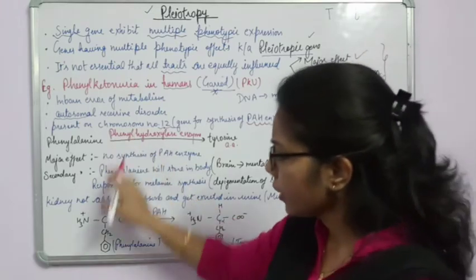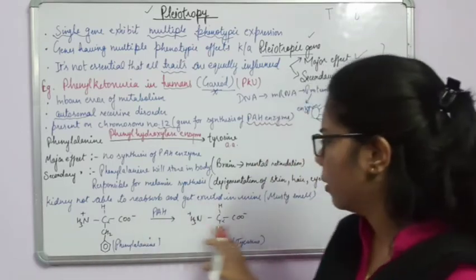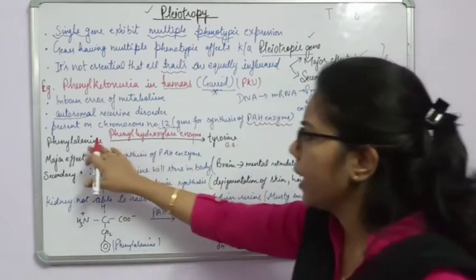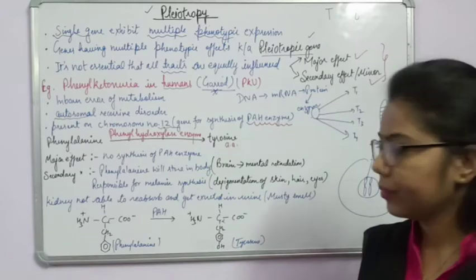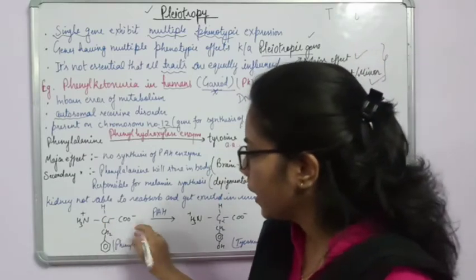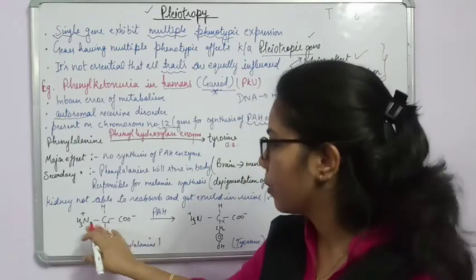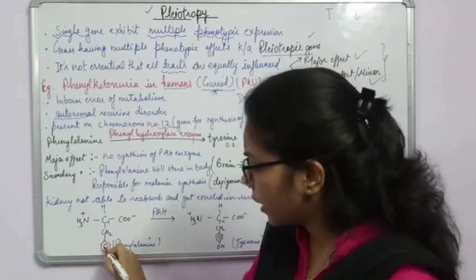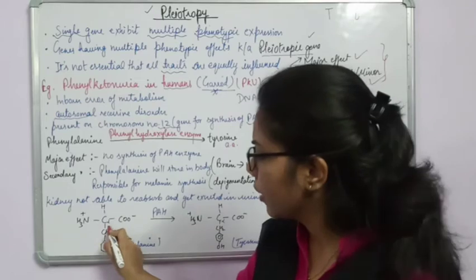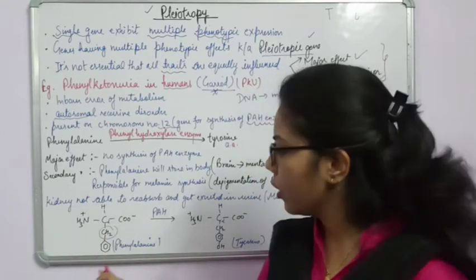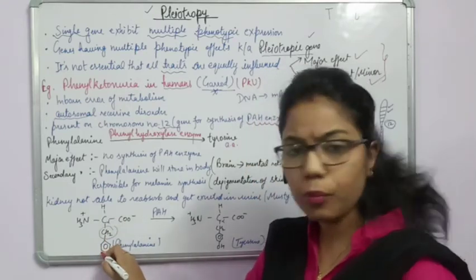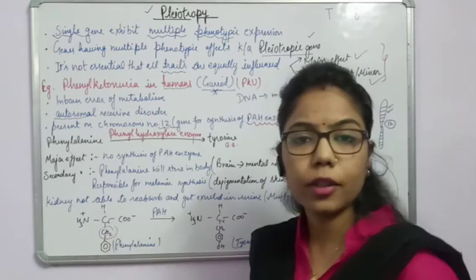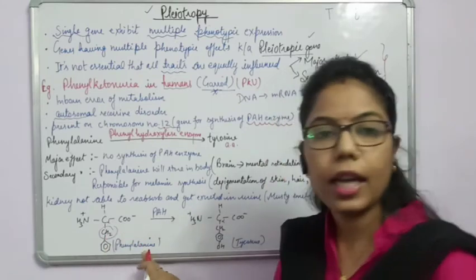Now, here I have shown the structural formulas of phenylalanine and tyrosine. See here, you can see that these are amino acids, with positive as well as negative ions, and here in this methyl group you can see CH2. If this phenyl group were not attached to this methyl group, what would happen? It would be alanine.